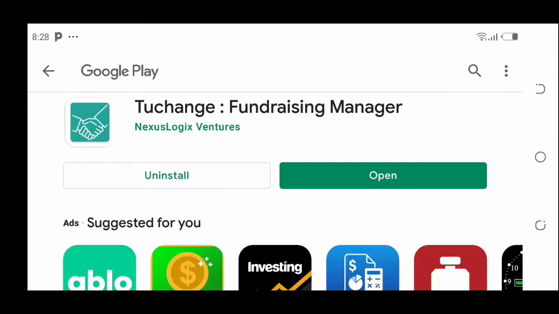Now let's look into this tuchange.co.ke, a fundraising manager application. I'll open up and sign up and take you through step by step and see how it works. About this one, Tuchange tutorials.